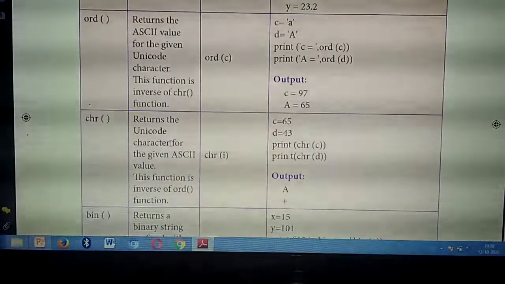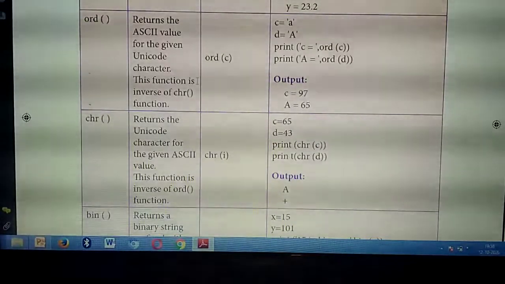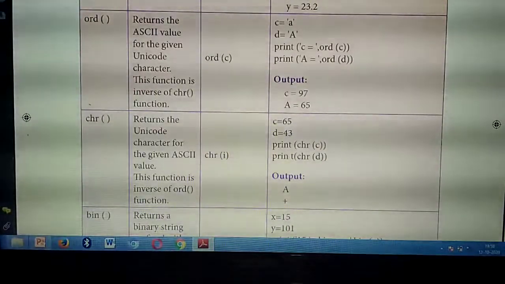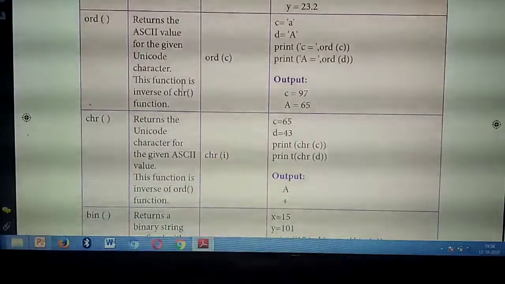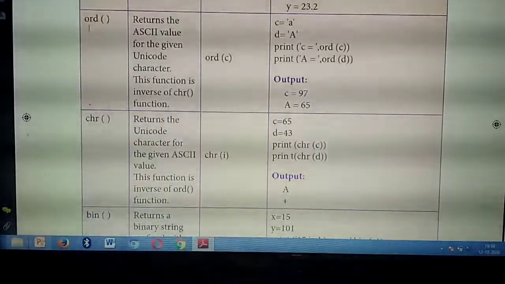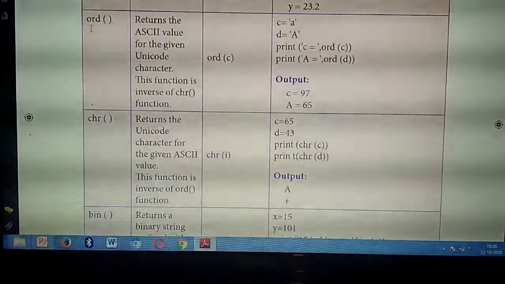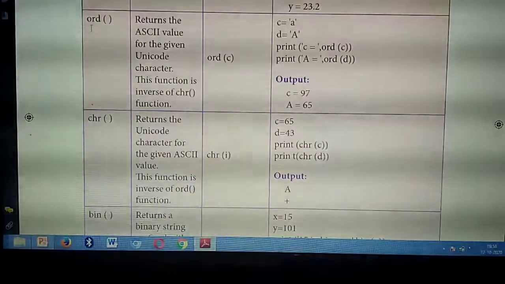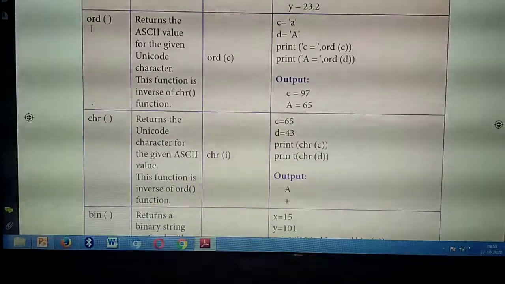Okay, ASCII value. Whatever characters you are giving, that character's ASCII value will be given as the output. The inverse, just the opposite of the ORD function, is the CHR function, which we will study next. So understand what's the use of ORD? It will return the ASCII value of the particular given character. Whatever character you are giving, that character's ASCII value will be given as output.